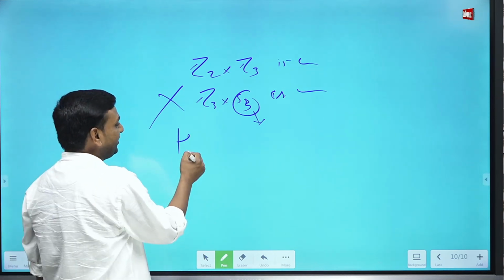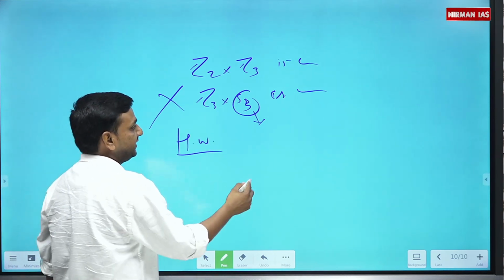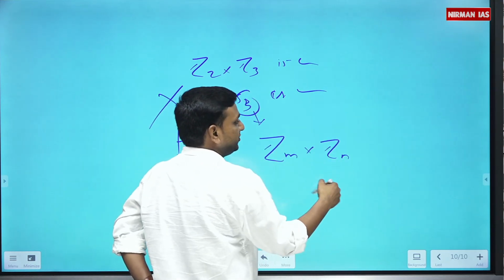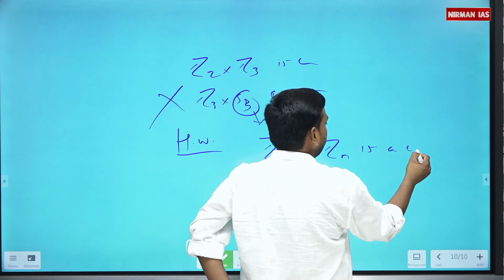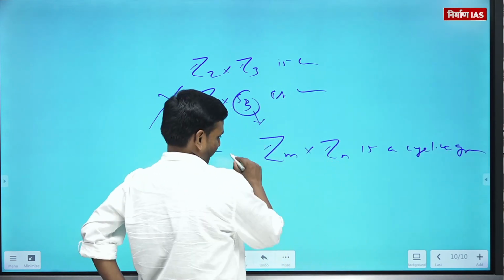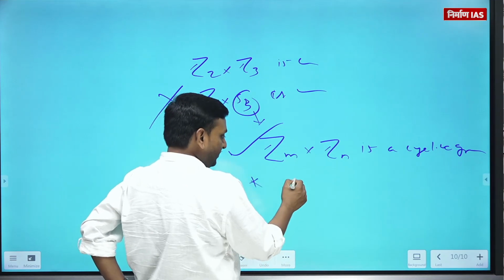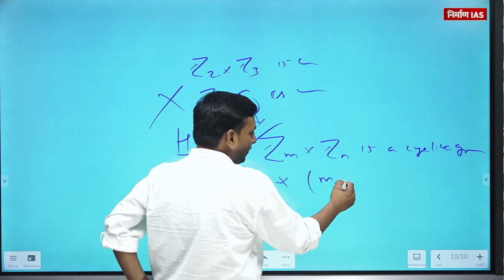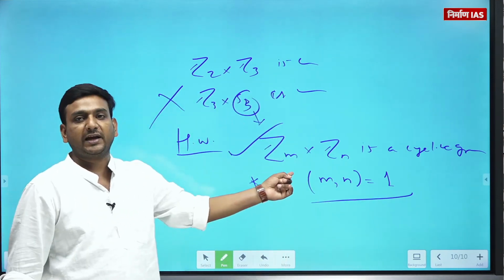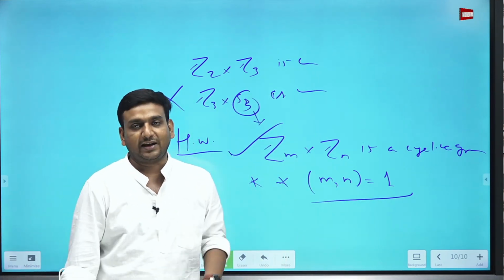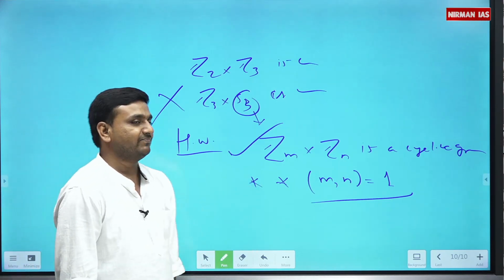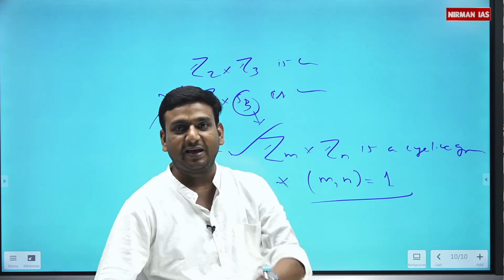So your homework is to do an exercise on when Zm cross Zn is a cyclic group. Is any condition needed on m and n, like GCD of m and n being 1, only then will it be cyclic, or is it cyclic in general? So it's for you guys. Check it out. Do it on paper.